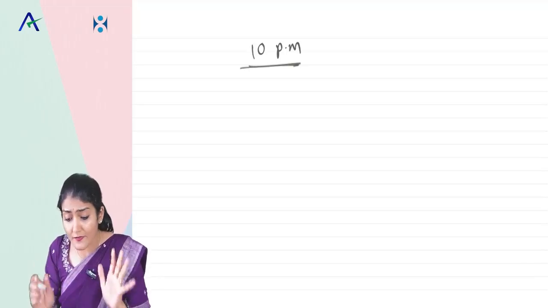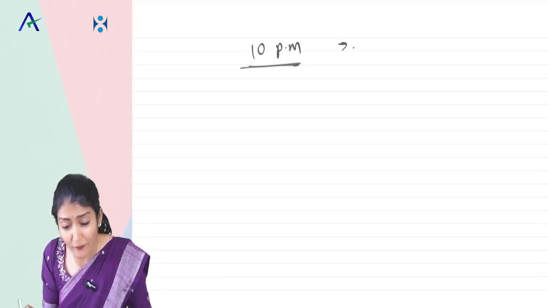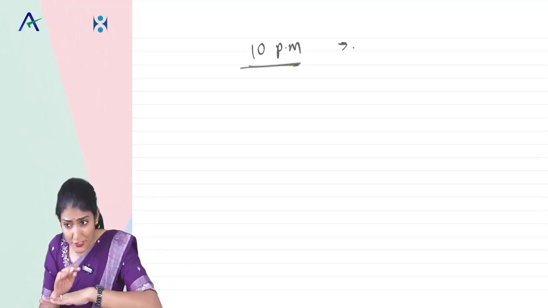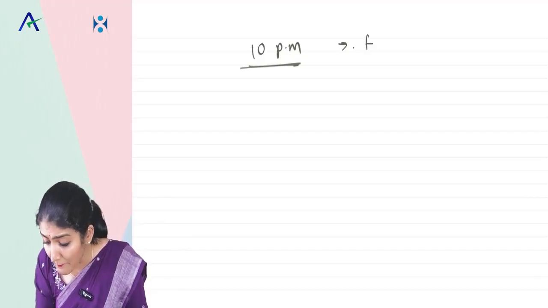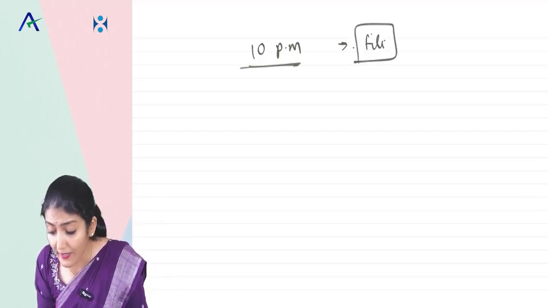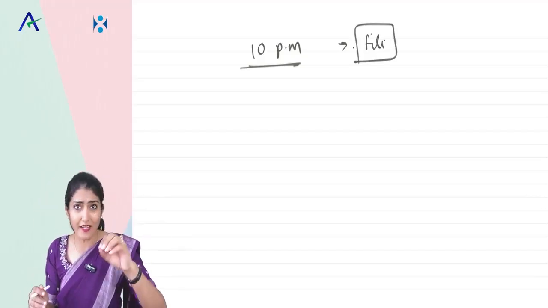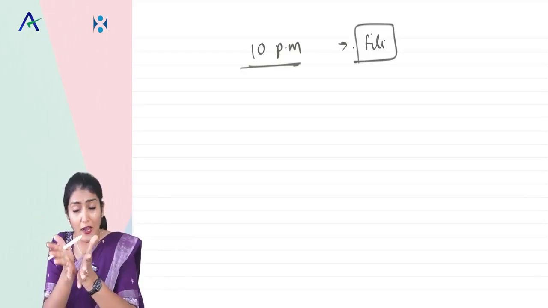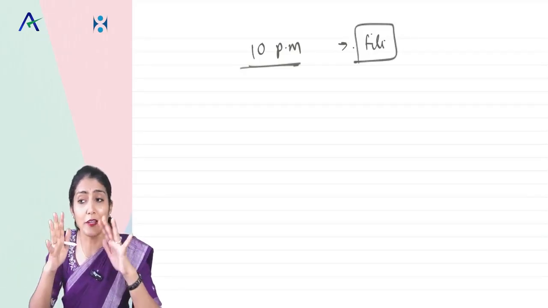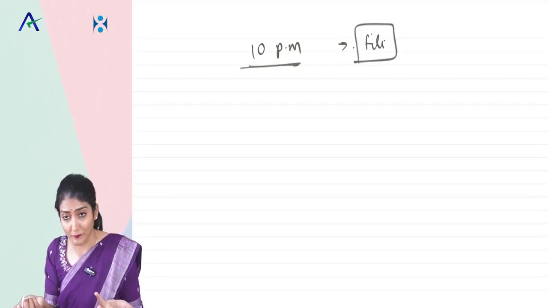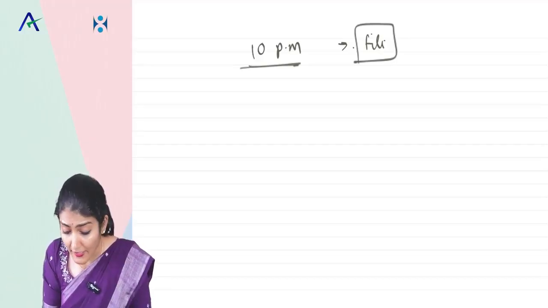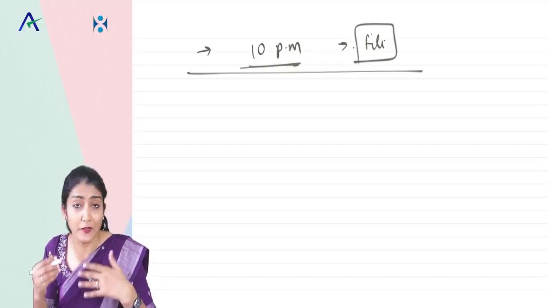Okay, this is situation 1, where at the time when I finished filling my bag at 10 o'clock, I remembered that the client file also I had to put in my bag. And the client file, the hard copy, the cardboard file, that also had to be put in my bag. This is situation 1.